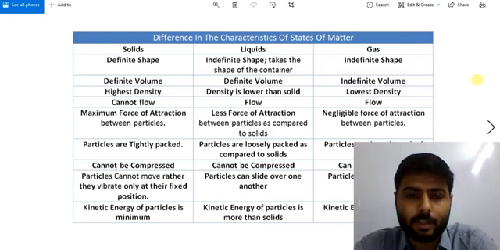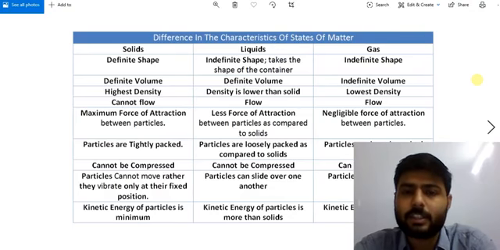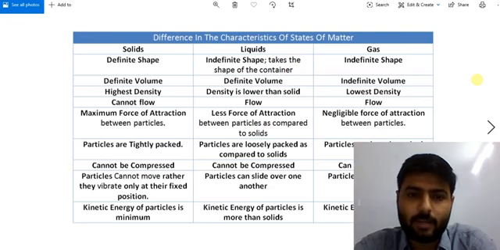Here in the figure, you can see we have the first point, that is solid has definite shape. By different activities, we have seen that solid has definite shape. I hope you can remember the activity we learnt in the previous lecture, that place one object on a paper sheet and mark its outline. That activity suggests that solids have definite shape.